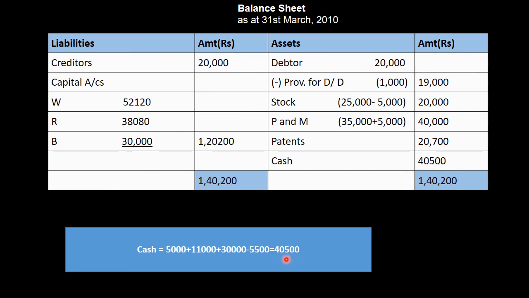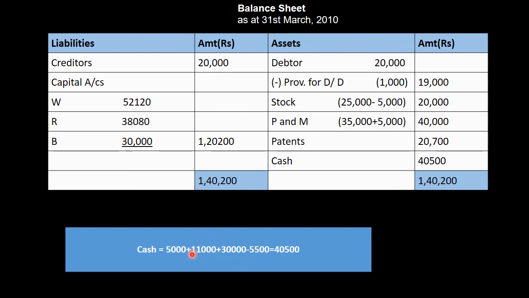Computation of that cash is shown as under. 5,000 opening balance, 11,000 brought by new partner as his share of goodwill, 30,000 as new partner's capital, and 5,500 subtracted from these amounts in respect of goodwill withdrawn by partners. अगर आपको याद हो, half goodwill withdrawn हुआ था, 11,000 का half 5,500.